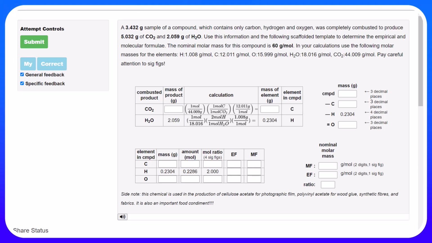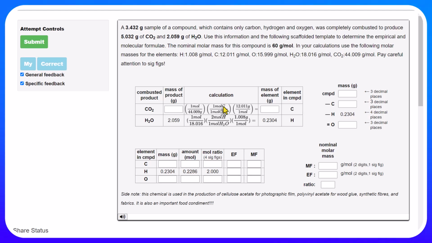Inevitably, in this combustion, we will be producing carbon dioxide and water. We use the mass of carbon dioxide to tell us about the mass of carbon in the compound. We use the mass of water to determine the mass of hydrogen. Once we know the mass of carbon and hydrogen, and we know the total mass of our sample of compound, we can then determine the mass of oxygen, and then after that, it's very easy to determine the empirical and the molecular formula. So the first table chart here is the initial combustion analysis.